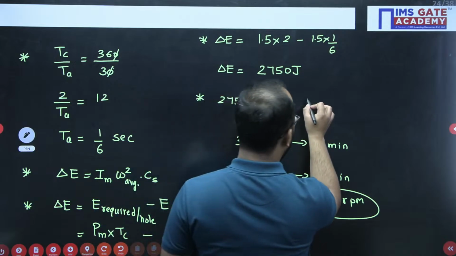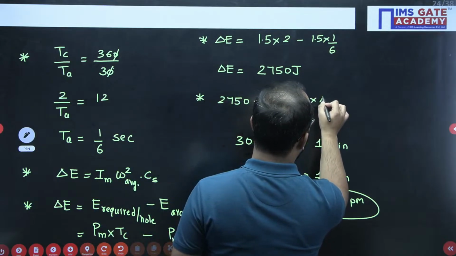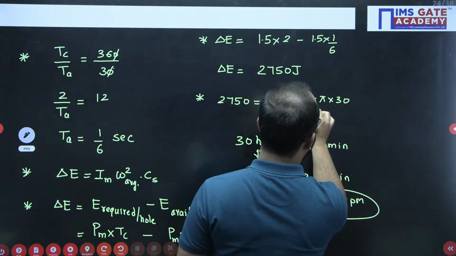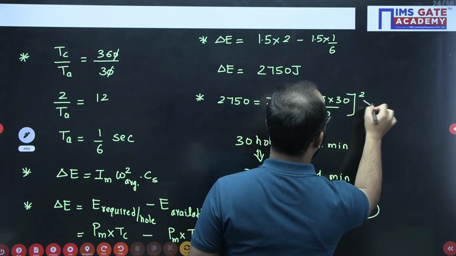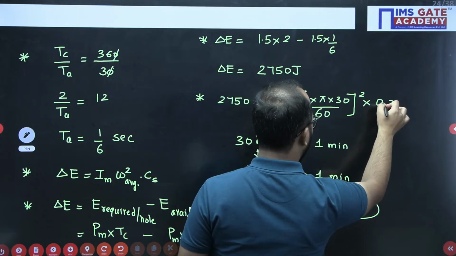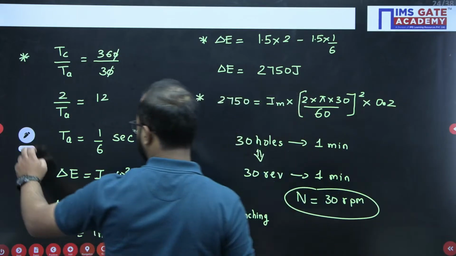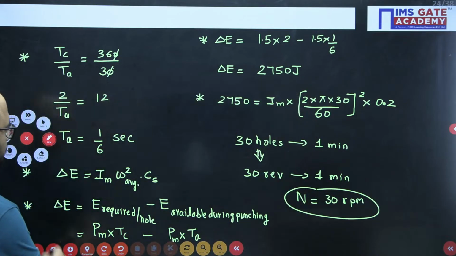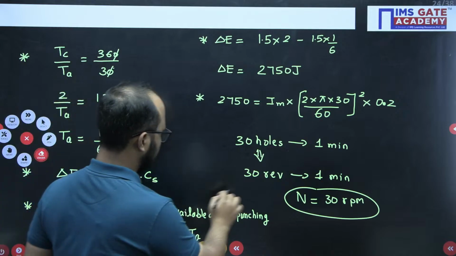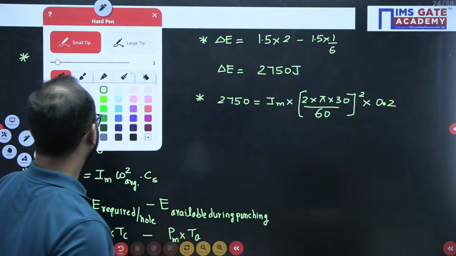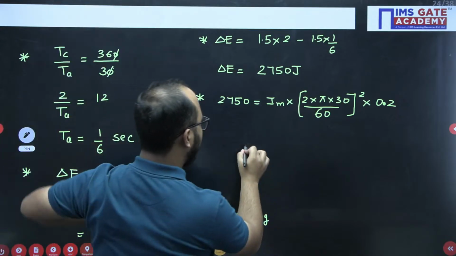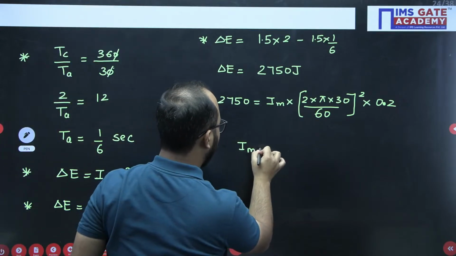So omega will be written as 2 pi into n, that is 30 divided by 60, squared, into CS, that is 0.2. Now from here you will get the answer of mass moment of inertia very easily.